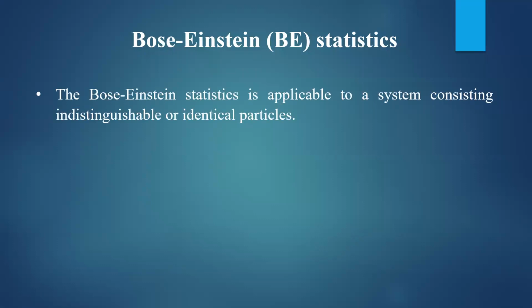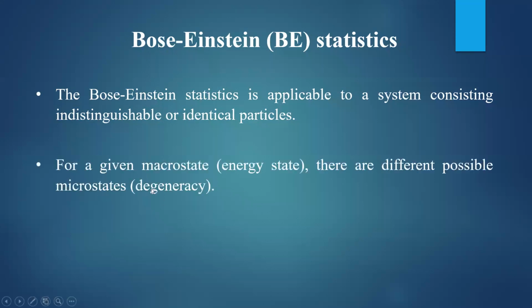Indistinguishable means there is no difference between one particle and another particle. They are exactly the same, and those particles are identical. For example, if you take the system of electrons, all the electrons are observed to be the same. There is no difference between them. The first electron is identical to the second. You cannot differentiate the first electron from the second, the second from the third, etc.